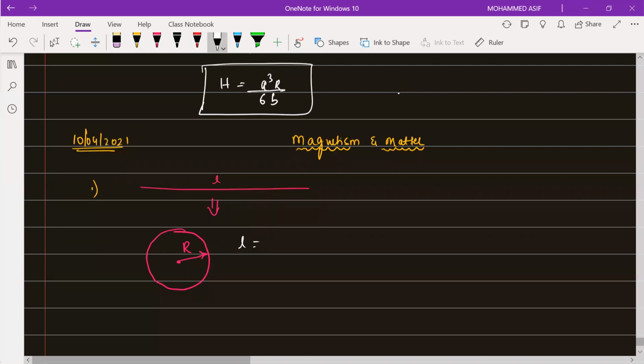L will be equal to 2 pi into capital R. Then capital R will be equal to how much? Radius will be equal to L by 2 pi.